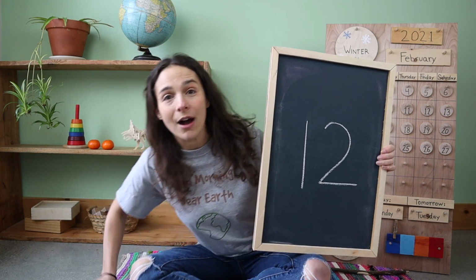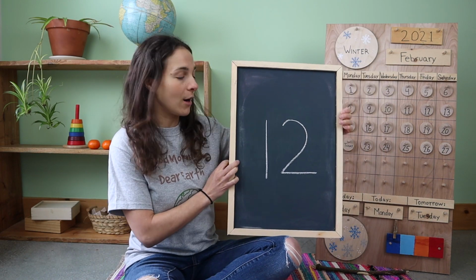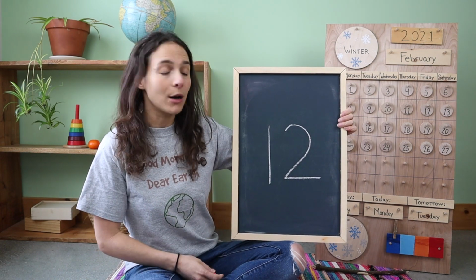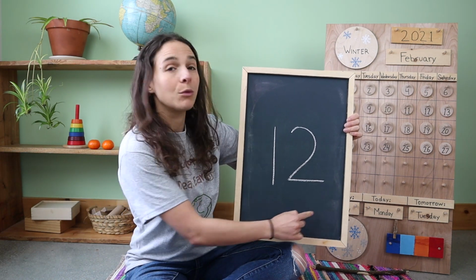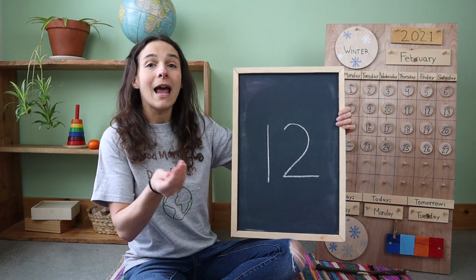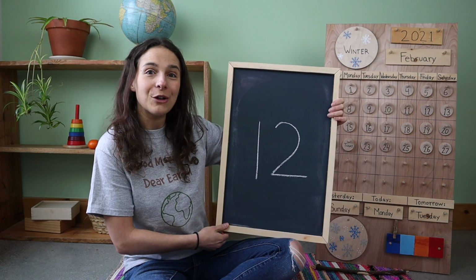Now we are going to count 12 tally marks. Now remember, tally marks are just lines that I will draw on the bottom of the chalkboard, and you can count them with me. Are you ready?